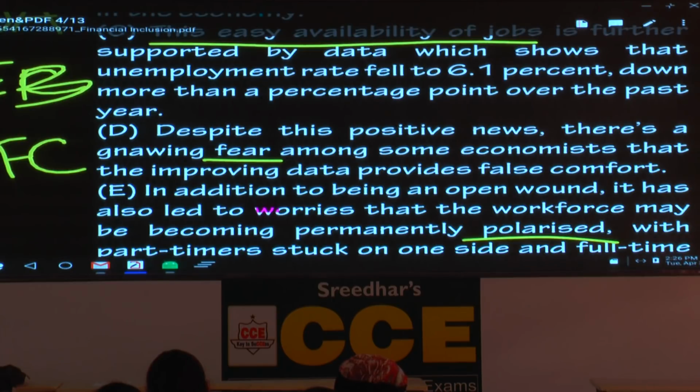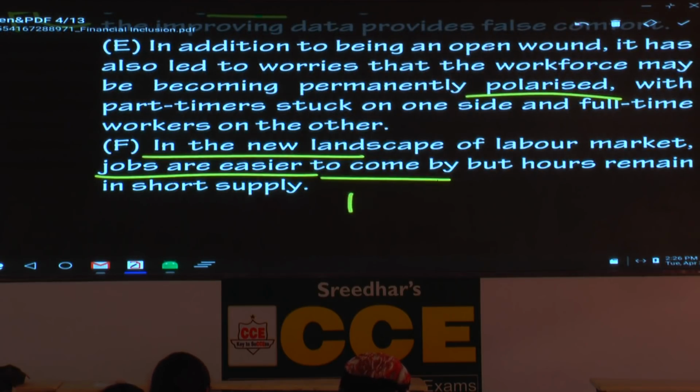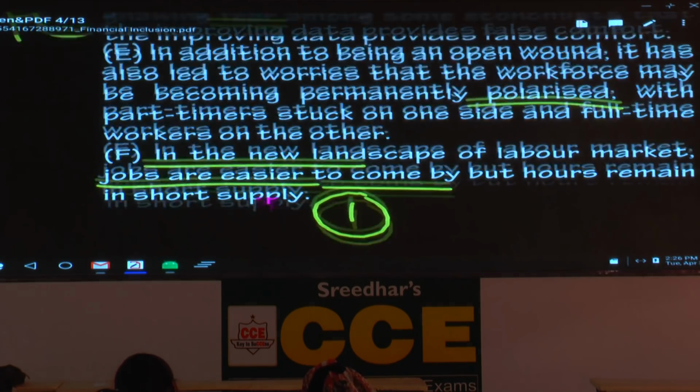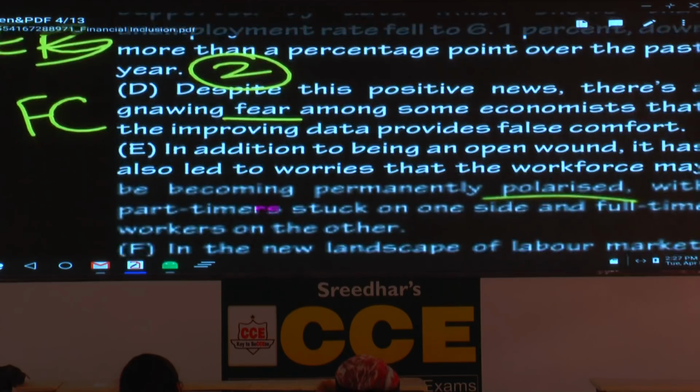Three ideas. Now what should be the first pair? Positive news or negative news? So what is the first sentence then? Now we'll number. F is sentence number 1. What is sentence number 2? C is sentence number 2. Now generally writers present something positive, then they try to present negative or contrasting information. So what is the third sentence? Despite this positive news, there is a gnawing fear. D is the third sentence.